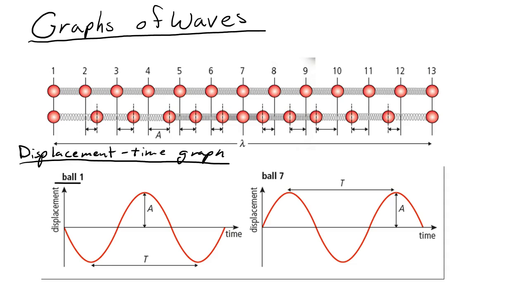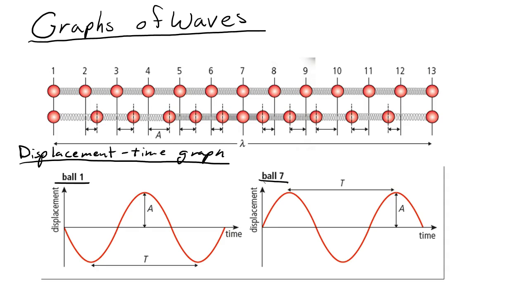I have one for ball number 1 and one for ball number 7. Notice that ball number 1 and ball number 7 have different graphs. That's because the displacement of these two balls is different during each time. So when ball number 1 is going up, ball number 7 is going down, and vice versa.